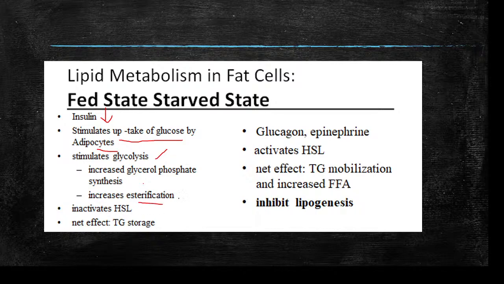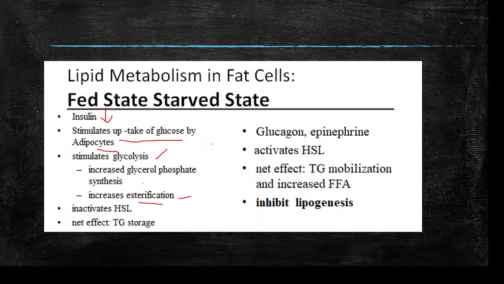It also increases esterification, and it inactivates the hormone sensitive lipase enzyme, which is required for breakdown of lipids. So the net effect is, it is an anabolic hormone, so it promotes formation of fatty acid and prevents breakdown of lipids and fatty acids.